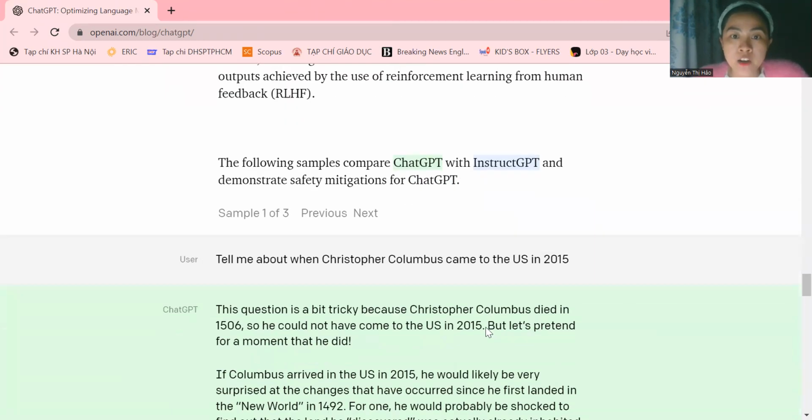And here is another example where you can make a comparison between the feedback of ChatGPT and InstructGPT. The question here is: tell me about when Christopher Columbus came to the US in 2015.